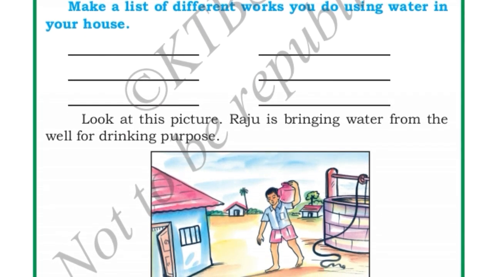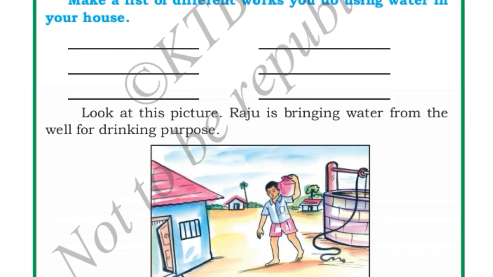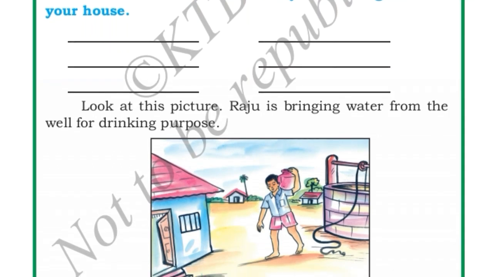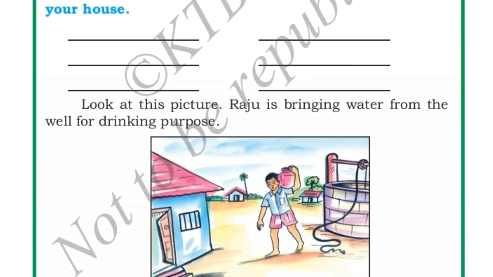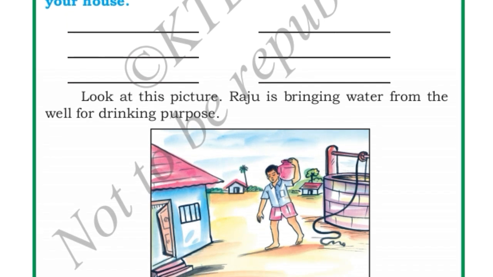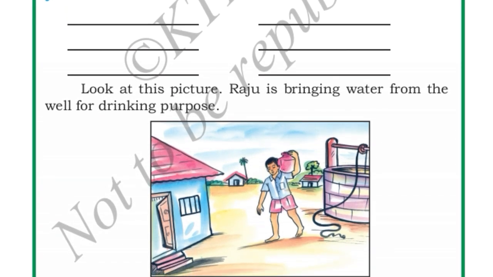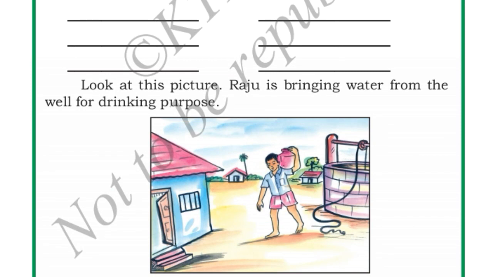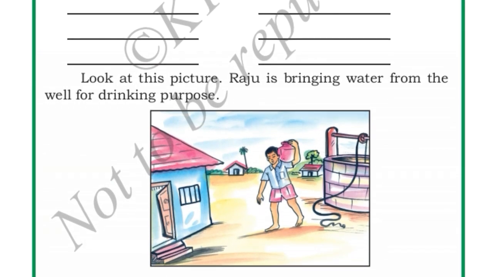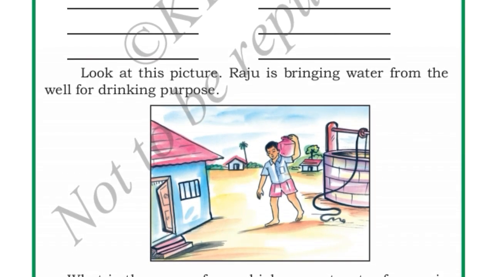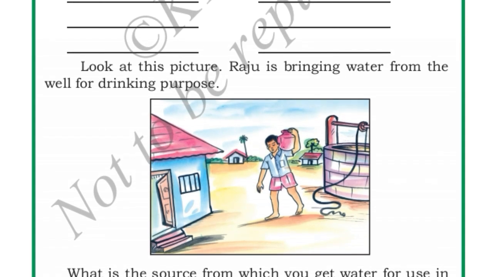Okay, now look at this picture. Raju is bringing water from the well for drinking purpose. Okay, here you can see Raju is bringing water from the well for the drinking. What is the source from which you get water for use in your house? Observe, you all get water in your house. How do you get that water?